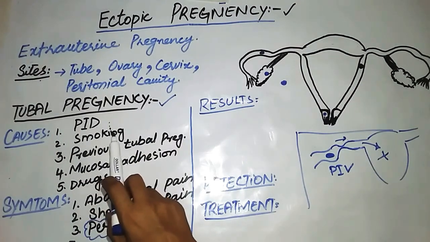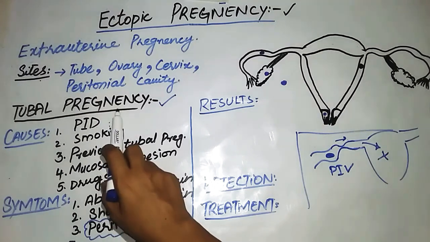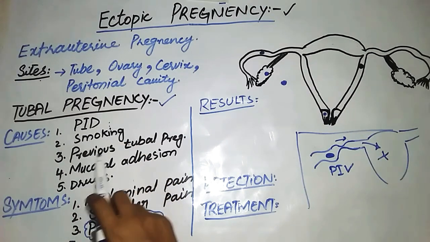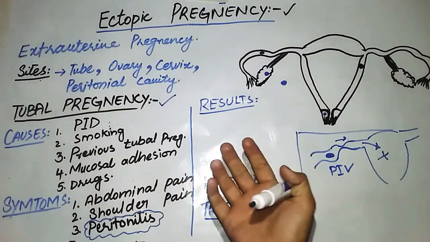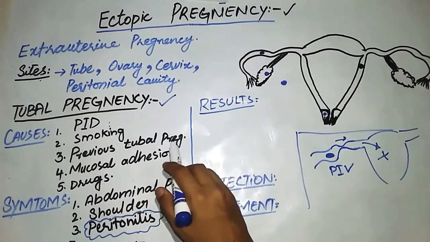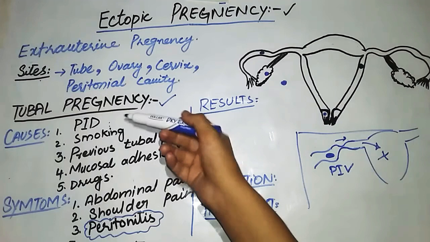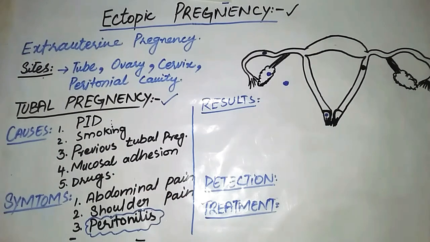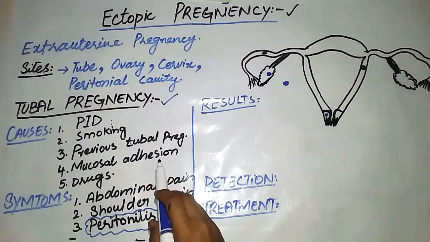Secondly, smoking. Smoking may also result in such an abnormal condition. Thirdly, if the woman had a previous history of tubal pregnancy, then there are more chances of this pregnancy. The fourth cause is mucosal adhesion.